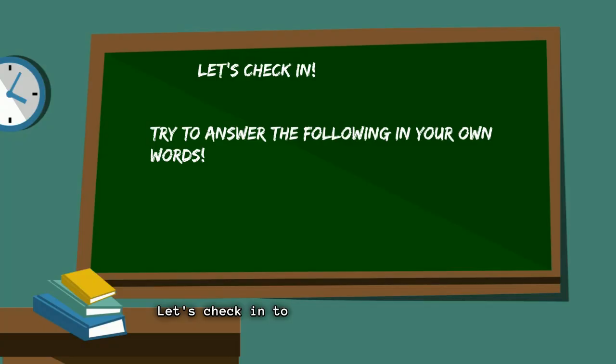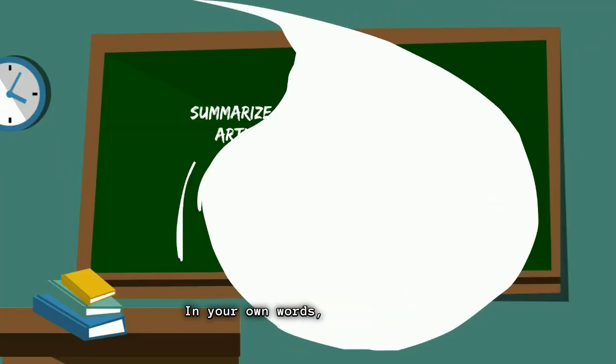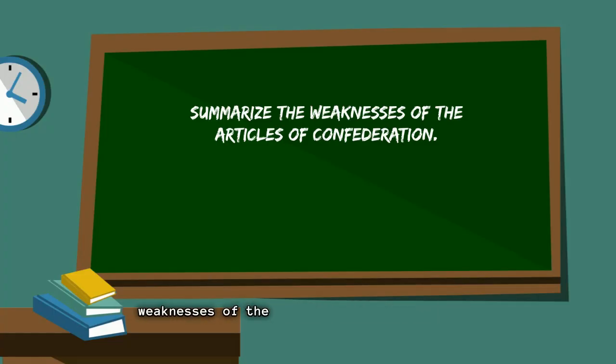Let's check in. Try to answer the following in your own words. Summarize the weaknesses of the Articles of Confederation.